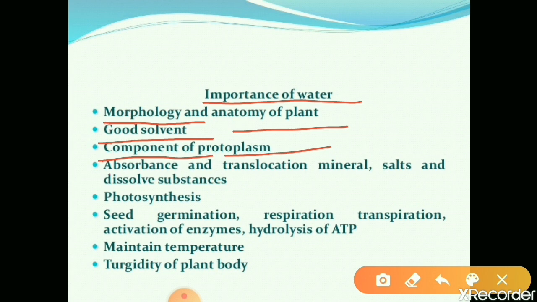Next, absorption and translocation of mineral salts and dissolved substances all take place through water only; water helps in the translocation of mineral salts and dissolved substances. It helps in photosynthesis, as it is one of the important components of photosynthesis.